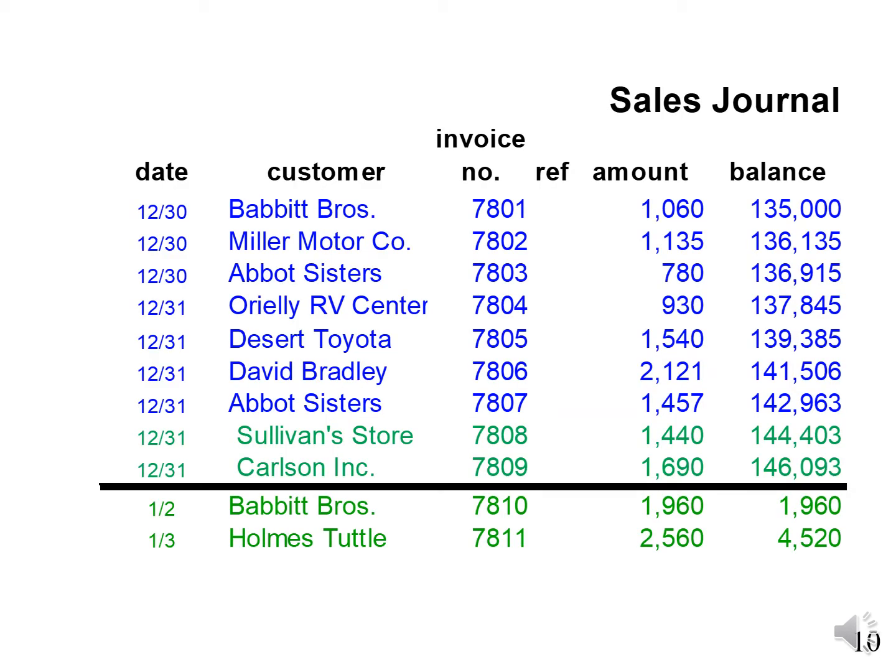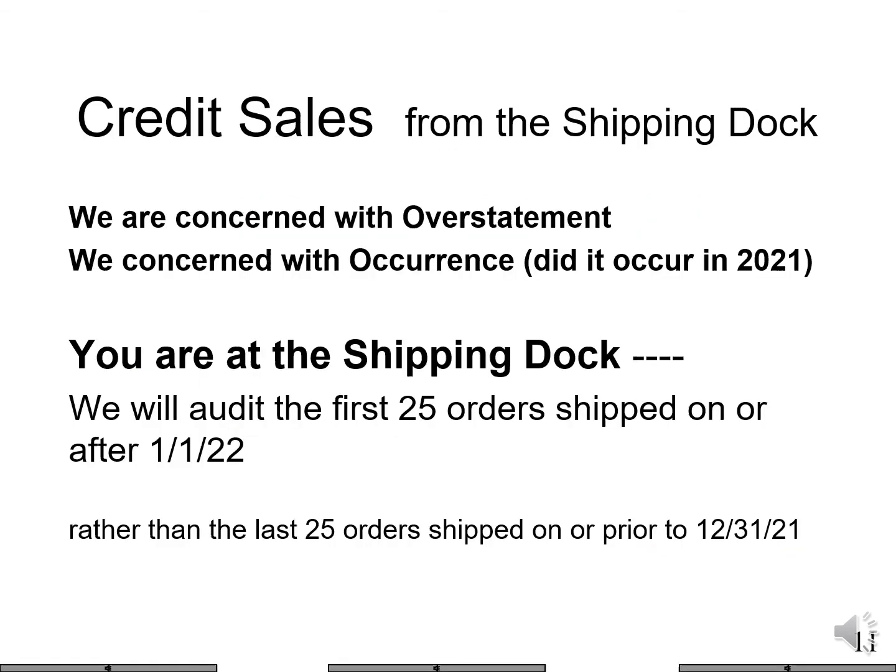Here's what we're worried about. We're worried that goods that were shipped in January of 2022 got recorded as 2021 sales. We're out at the shipping dock now. We're concerned that sales are overstated. We're concerned with occurrence. Okay, we'll audit the first 25 orders that were actually shipped after January 1st, 2022.